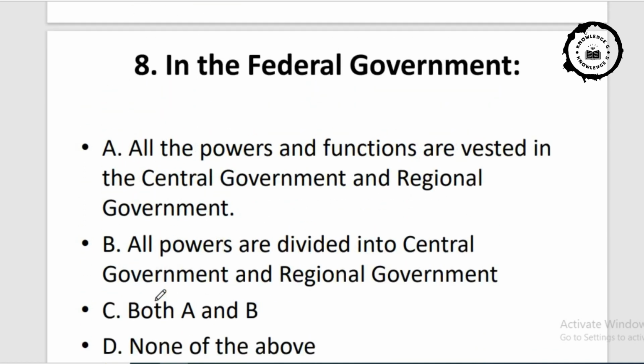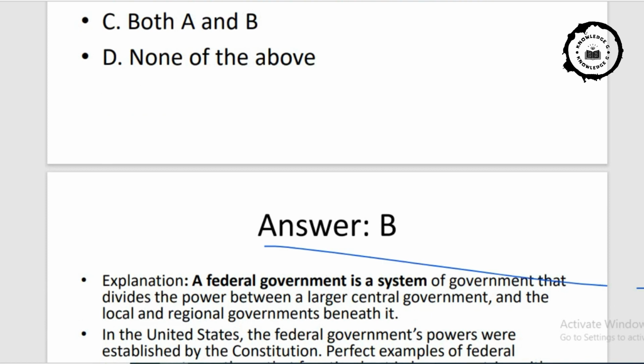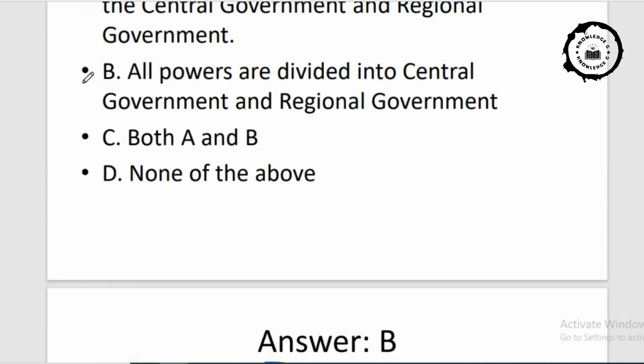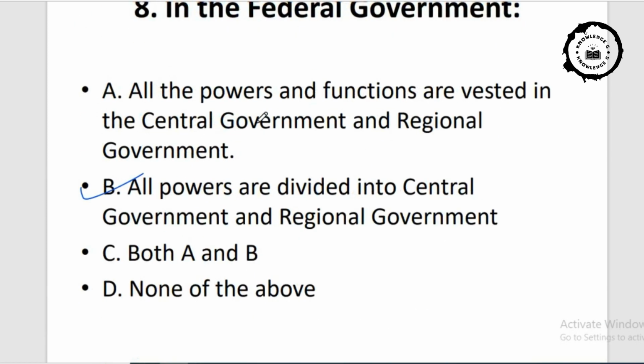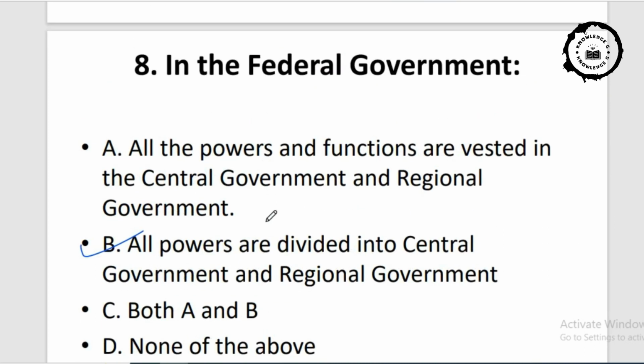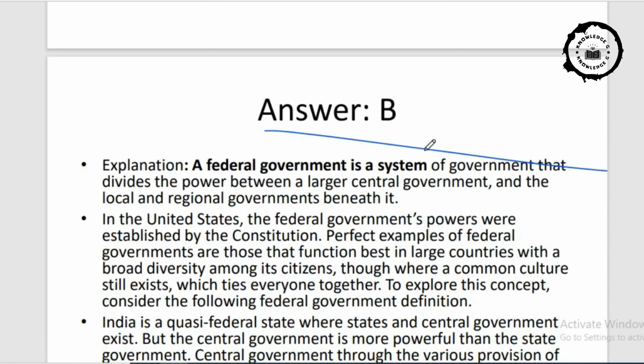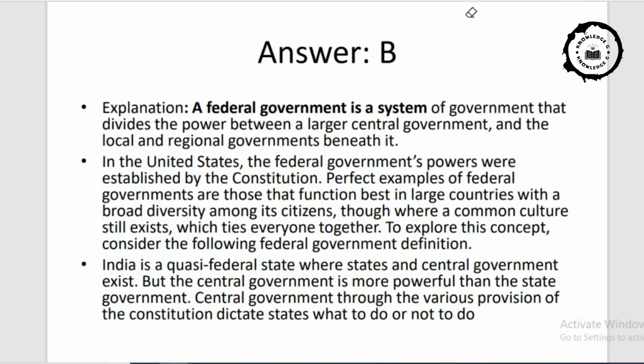And here the correct answer will be answer B. See, the powers are divided into central government and regional government. Now come to the explanation part. Then we can understand the basics of the answer part.